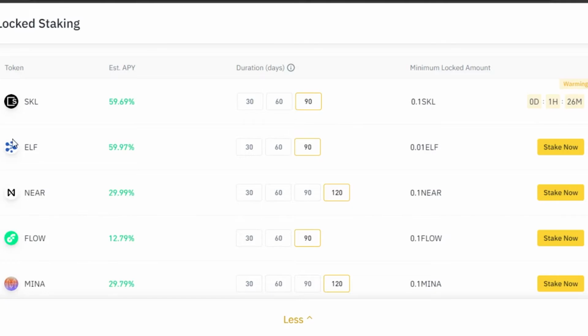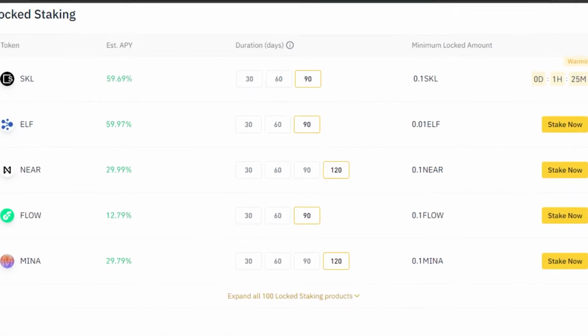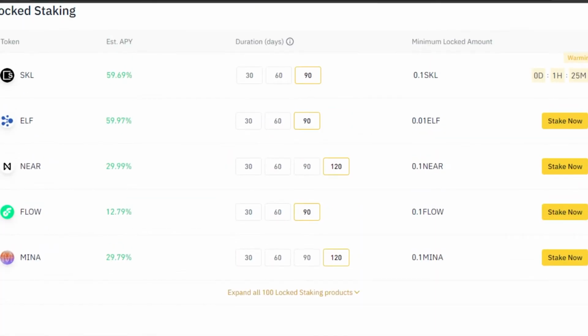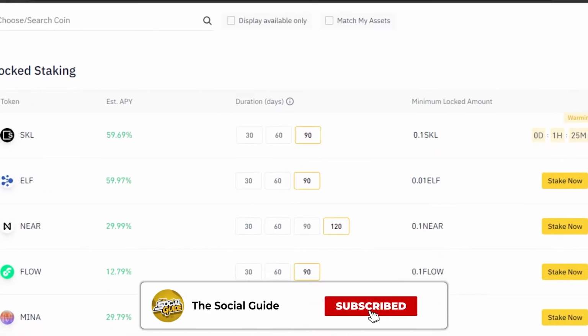So let's say that I want to check this one out. I want to stake. So just click on stake now, and it will take you to your staking option and you will be able to stake on it. If you want to check a certain coin or a token, you can just click on it and check it out as well. Similarly, we can check and compare different tokens as well. So this is how locked staking works on Binance.